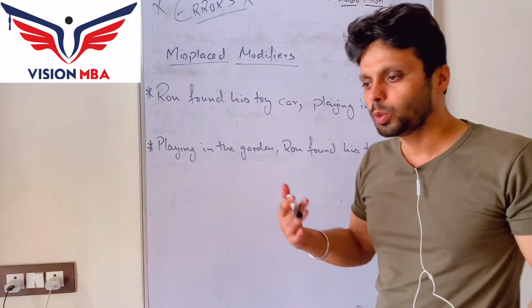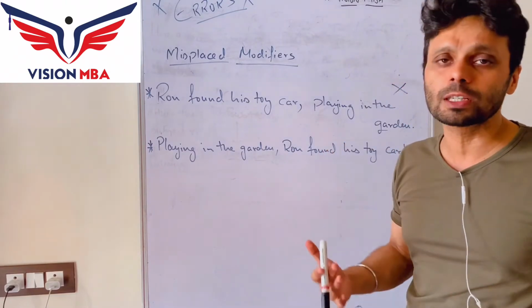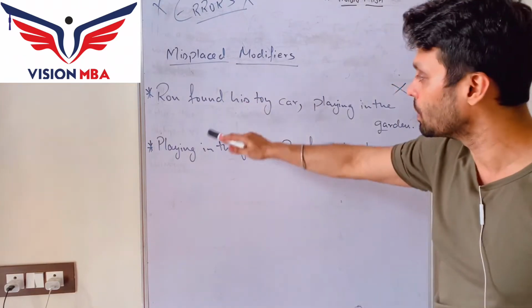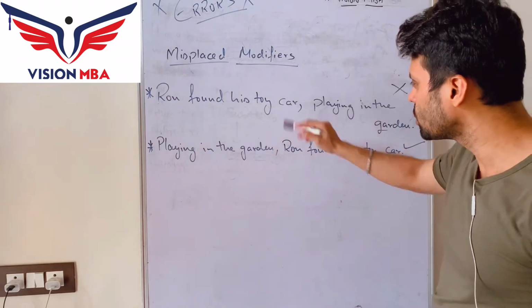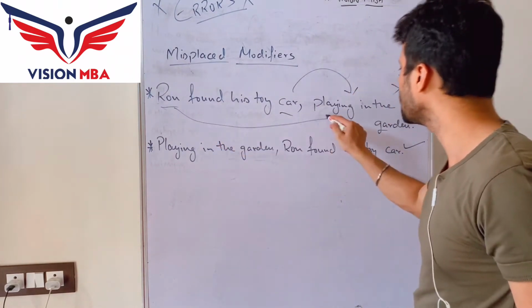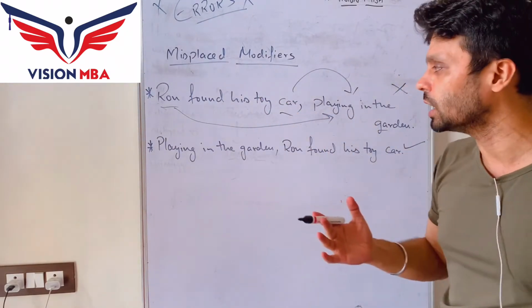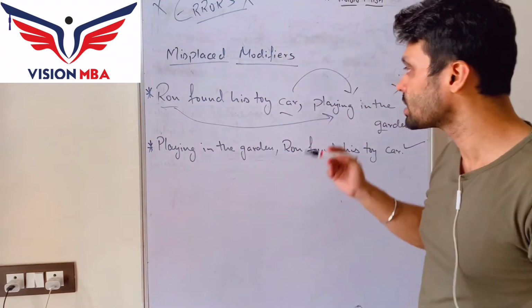I know we speak sentences like these in our daily communication, whenever we speak in English, and we do not realize the mistakes. Now, please pay attention here. Ron found his toy car playing in the garden. So now, is the toy car playing in the garden, or is Ron playing in the garden while he found the car? The meaning is confusing. It is not clear who is doing what because the modifier is not placed correctly.